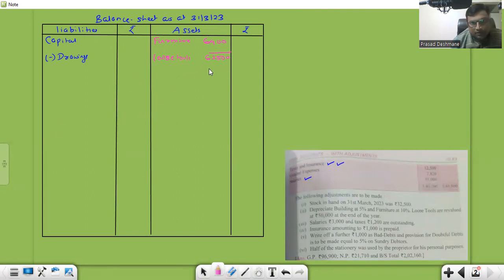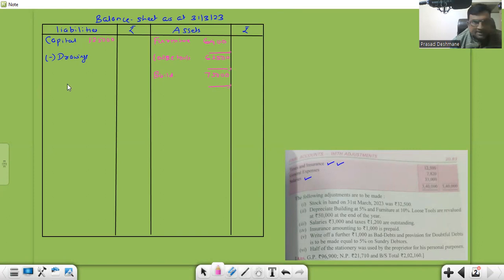Then we have a building. For this also we need to leave a line. Building, 75,000. Then we have capital. Capital is 1,25,000. Next we have bad debts. Now for bad debts, provision for bad debts, and all these things we'll do it at the end, so skip them for the time being.